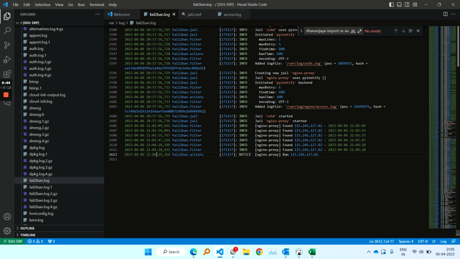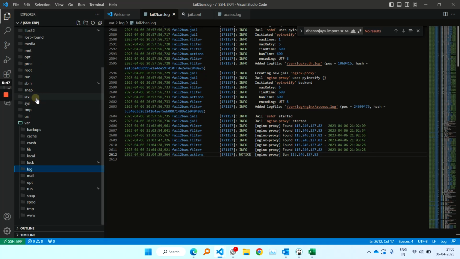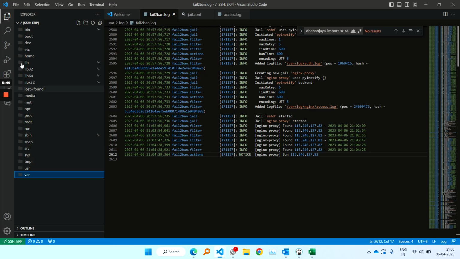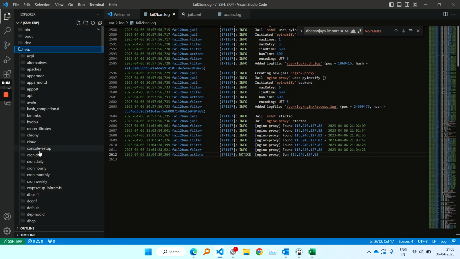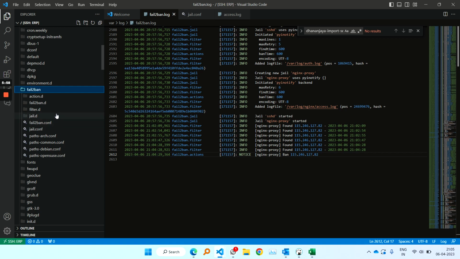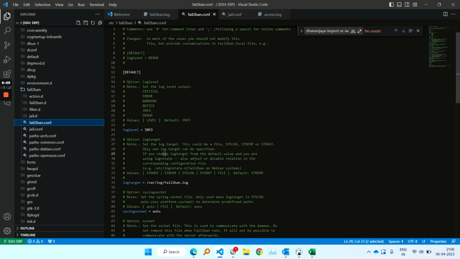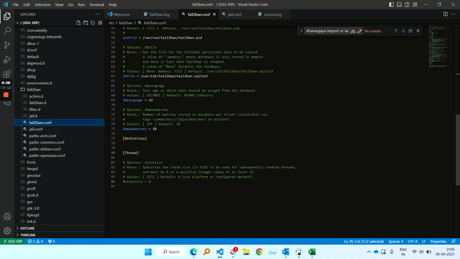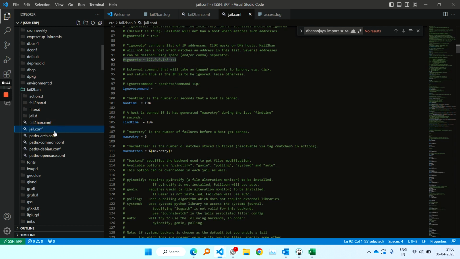Now I'll come to the settings file where all this is happening. So go to etc. There is one folder, fail2ban. Here it is. Click on this. Now whenever we install ERP, generally these are the two files: fail2ban.conf, and there are not many things to be edited here. But jail.conf is a very important file where we have standard settings for all our restrictions. Each and every restriction is called a jail.